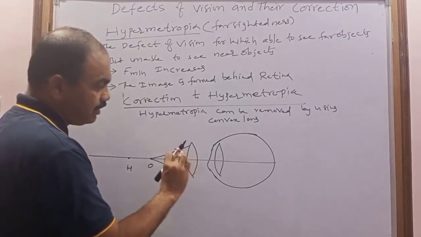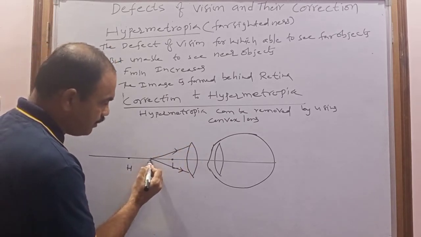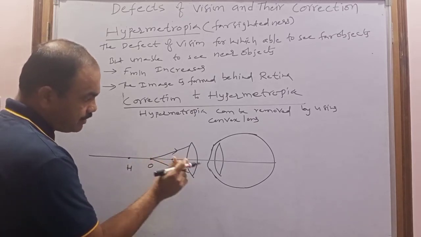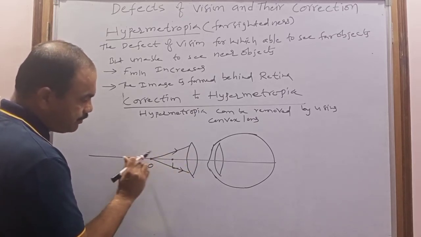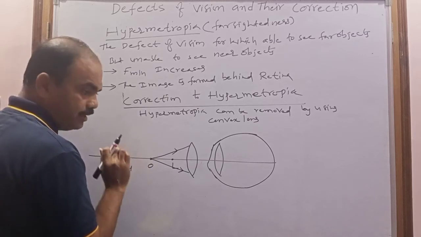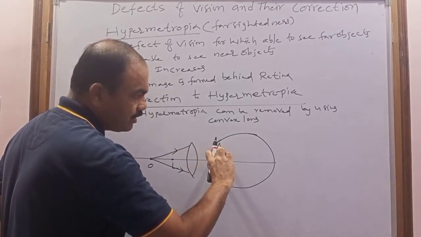So where does that convex lens form the image of this object? At H. If this convex lens forms the image of this object at H, then that image formed at H can act as an object for this eye lens.